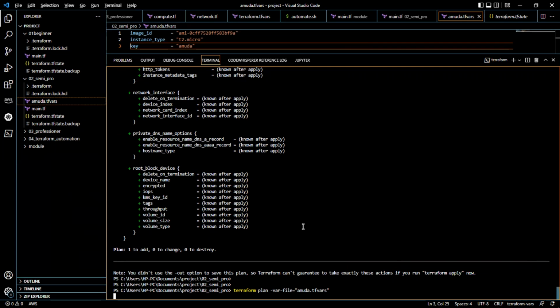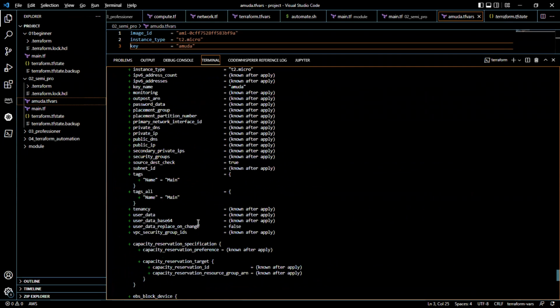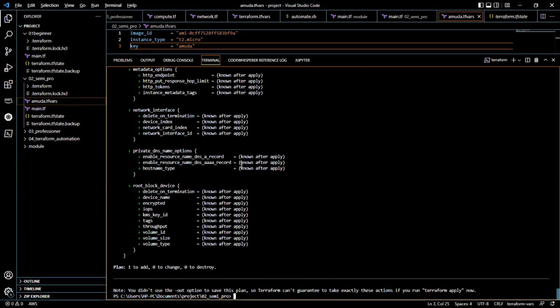And if you're having more than one, that's the same way you're going to specify them. So it's reading the file. As you can see, it's reading them already. So if you scroll up, as you can see, everything has been filled in for us. So that's how you go about it. So if I run it again, it's going to run the same thing for us.